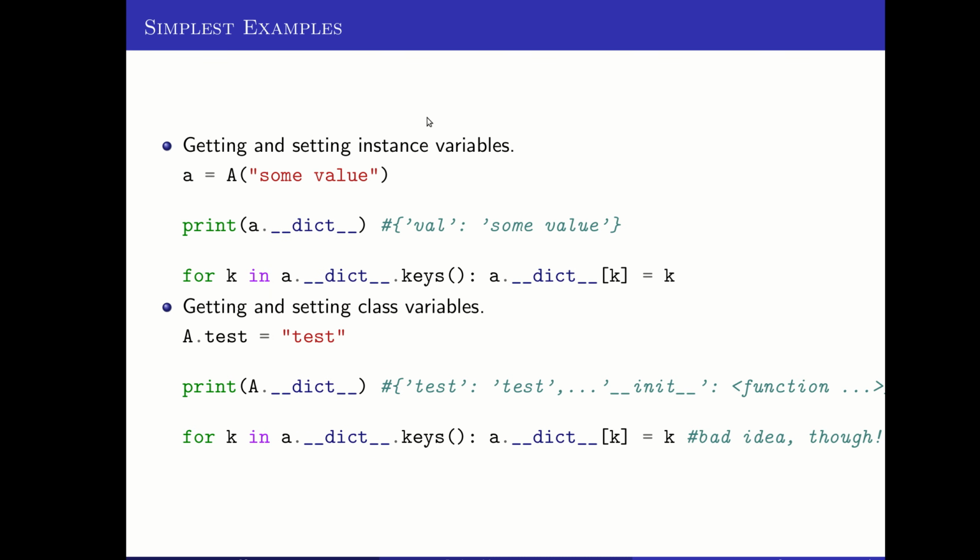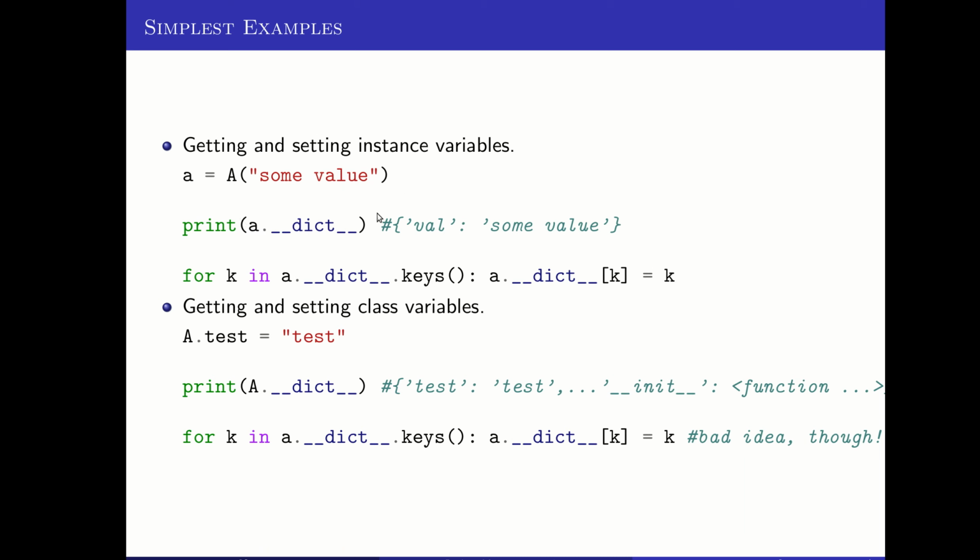Similarly, getting and setting instance variables, adding new instance variables, all of these are pretty straightforward as we've seen so far. If the class doesn't have a particular instance variable, I can just add one. I could say a dot something equals a new thing, and it would add it to it. If I create an instance, little a here, of the capital A class, I can see all of its instance variables simply by printing out the __dict__ dictionary for this class.